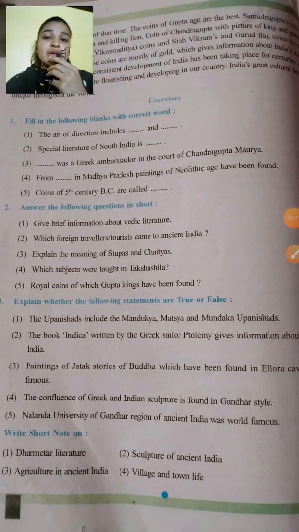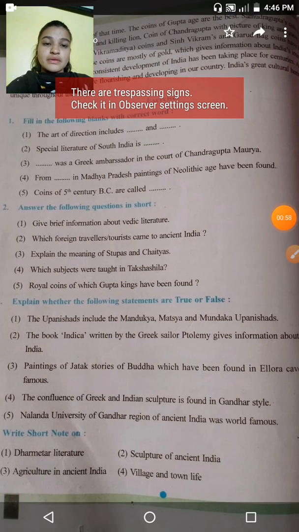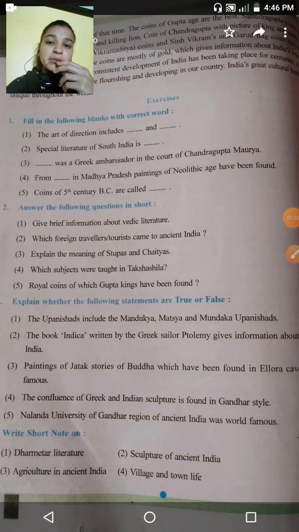Now, the special literature of South India is known as Sangam literature. Megasthenes was a Greek ambassador in the court of Chandragupta Maurya. Who was the Greek ambassador? Megasthenes. From Bhimbetka in Madhya Pradesh, paintings of the Neolithic age have been found. Coins of the 5th century BC are called Punch-marked coins.